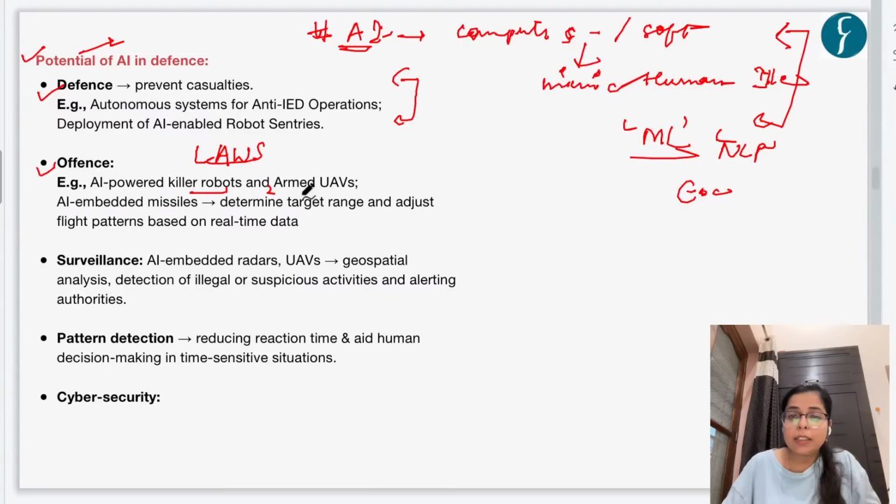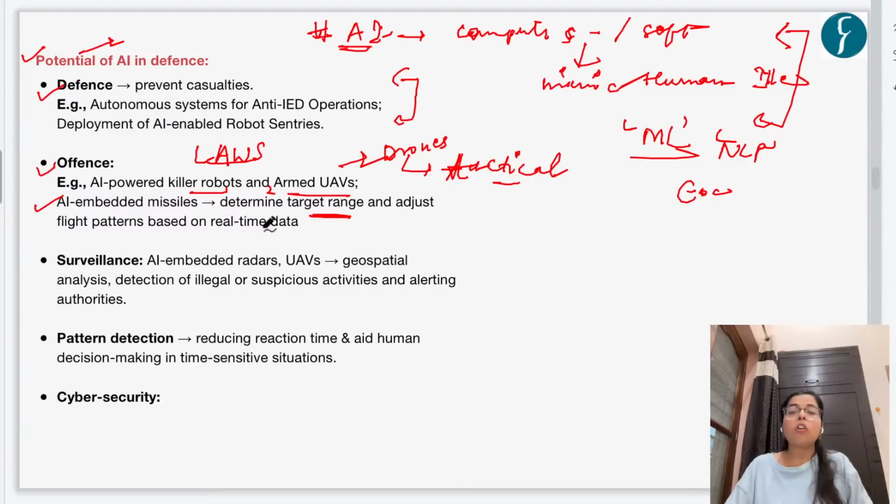That is, they can be embedded with low power munitions and used to do tactical attacks. And then there could be AI-embedded missiles. These missiles can autonomously target, determine the target range, and adjust flight patterns based on real-time data. That is, these missiles can be operated without the intervention, or with minimum intervention, of humans, right? So these can be used to generate offense.